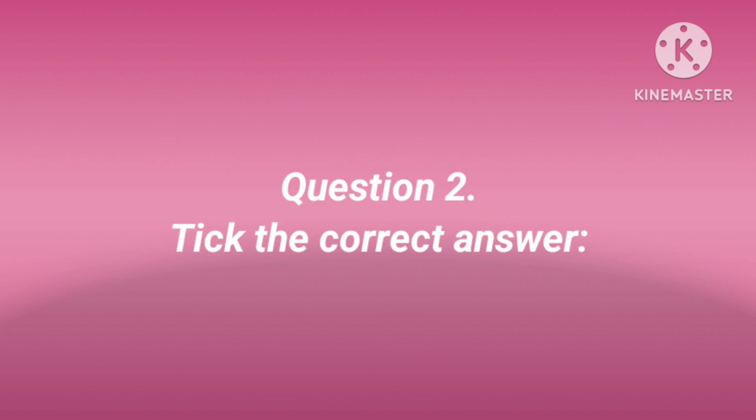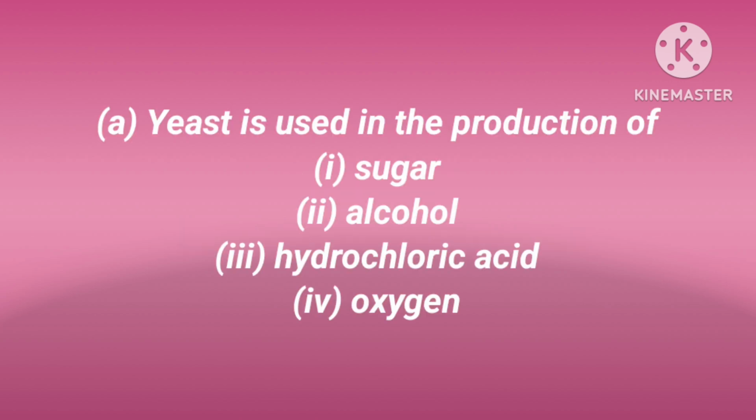Question 2: choose the correct answers. There are four choices given, and you have to check which is the right one. The first question is: yeast is used in the production of dash. First one, sugar. Second one, alcohol. Third one, hydrochloric acid. Fourth one, oxygen.